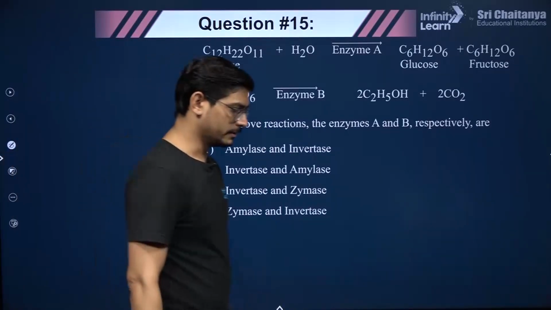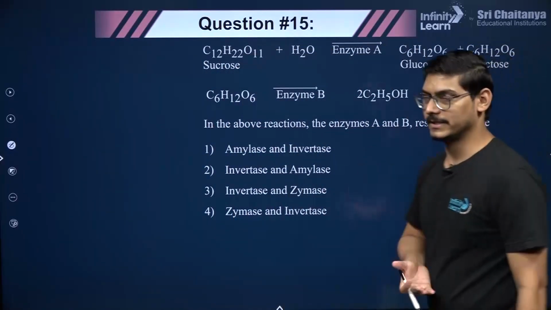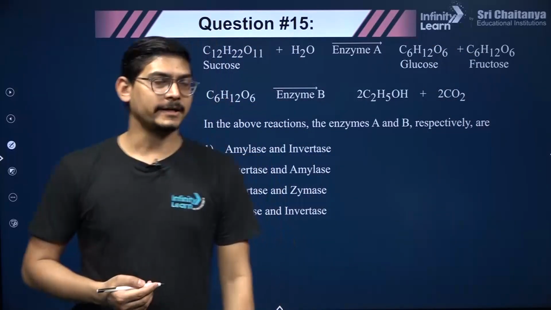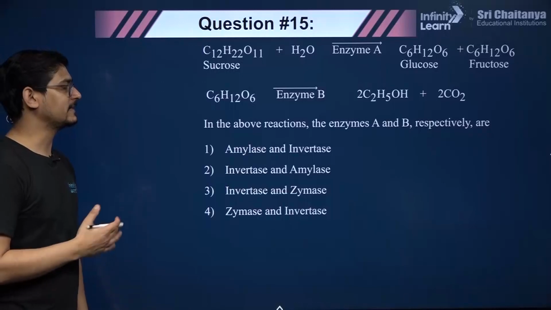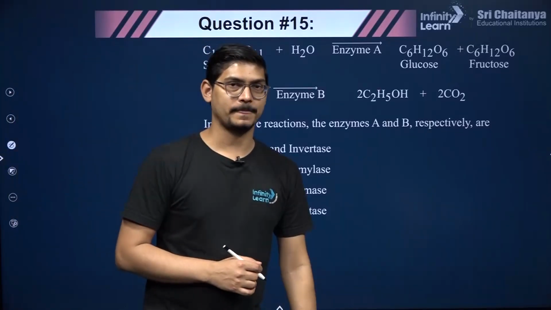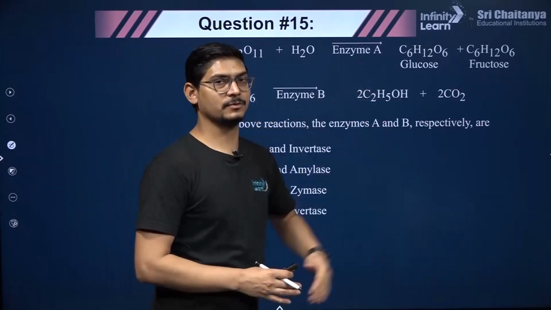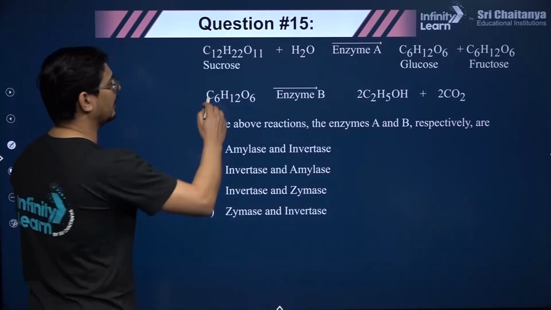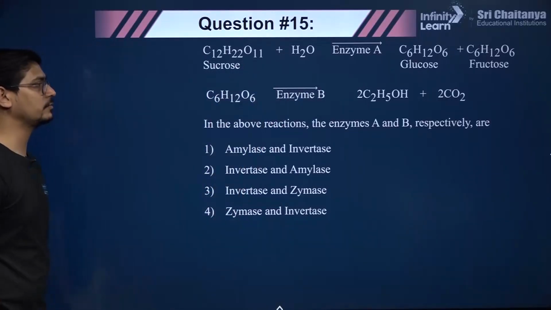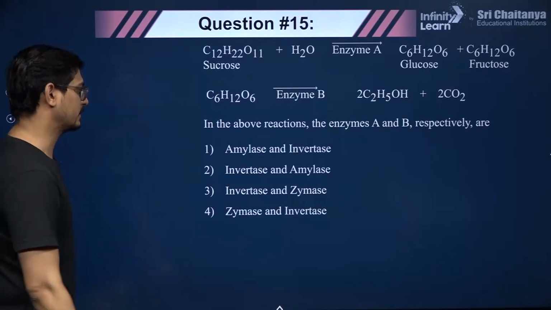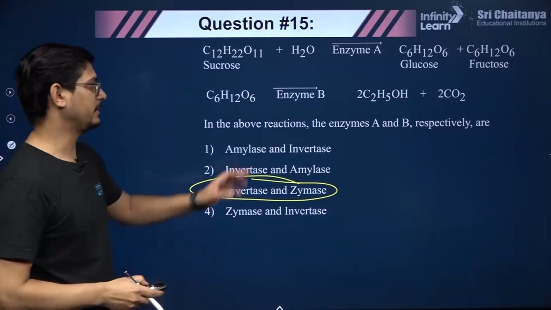Again, a very important reaction. You study this in surface chemistry also and biomolecules also, because enzymes are biomolecules, right? There are thousands of biomolecules, thousands of enzymes working in our body, right? So what do you think is the correct answer? Sucrose, when it is hydrolyzed to glucose and fructose, the enzyme is invertase, and when this monosaccharide unit further undergoes breakdown to give you ethanol and carbon dioxide, that is zymase. So a very popular reaction, it has been asked in JEE, okay, invertase and zymase. So these are the enzymes.